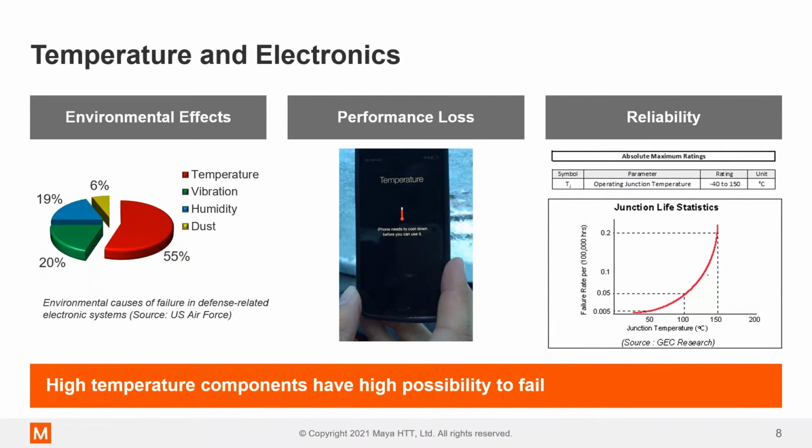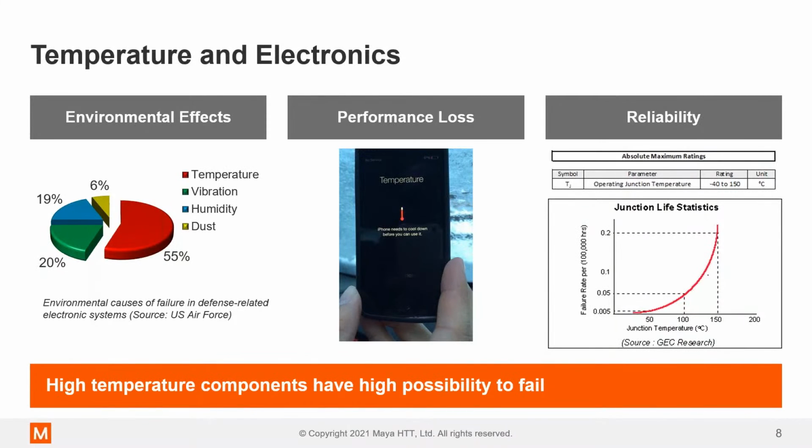The next piece of the puzzle is the performance loss. If your device gets too hot, there are self-sustaining mechanisms within modern electronics to either restrict functionality or slow down the clock speed, so your device isn't going to operate as it was designed because it's too hot. This is a mechanism for self-preservation, and until the device cools down, you're not going to see that performance come back. And the worst thing is when you get that yo-yoing between those two performance modes because of temperature. You want to avoid this at all costs, as it can really affect the performance of the electronics.